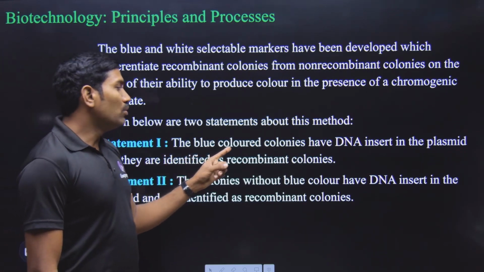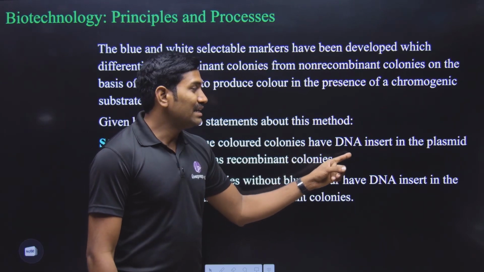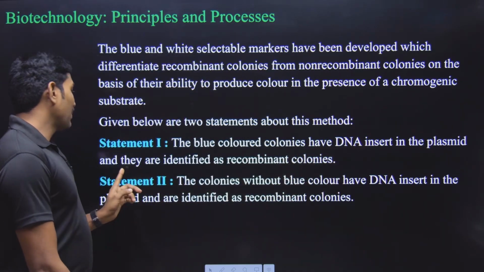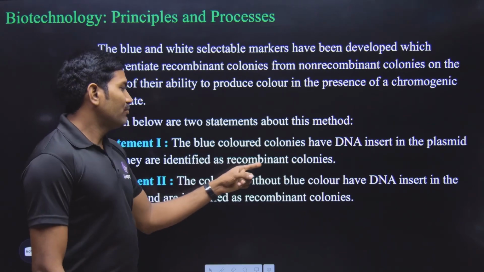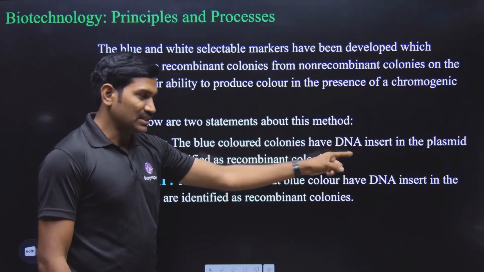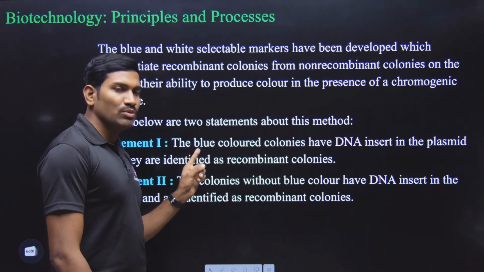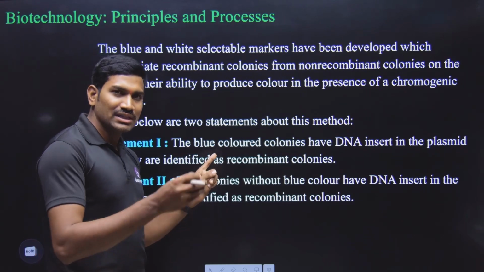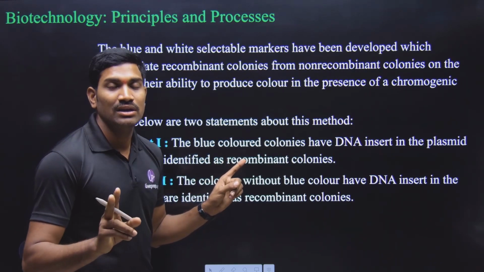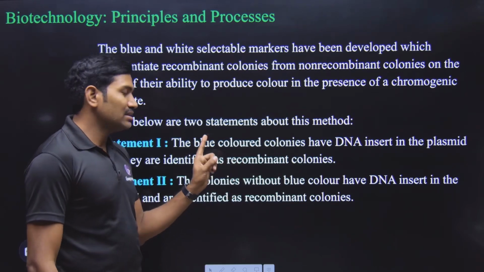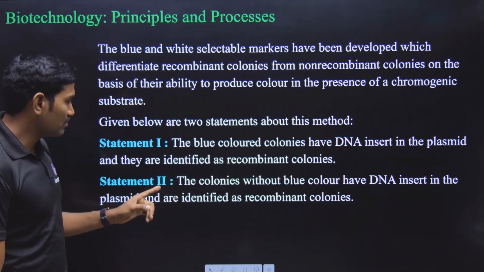Statement 1. The blue colored colonies have DNA insert in the plasmid and they are identified as recombinant colonies. If they are recombinant, the insert is present, so do they produce blue color? No. If the gene of interest is present there, they will not produce blue color and they will be colorless. That means statement 1 is wrong. Just now I gave the explanation, right?